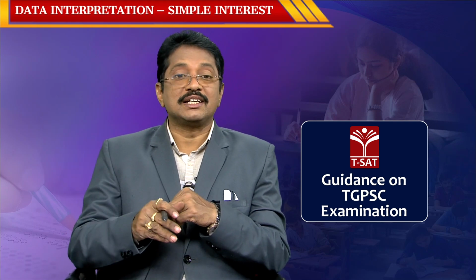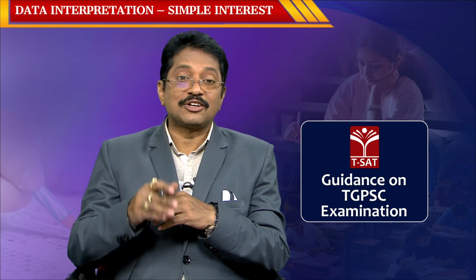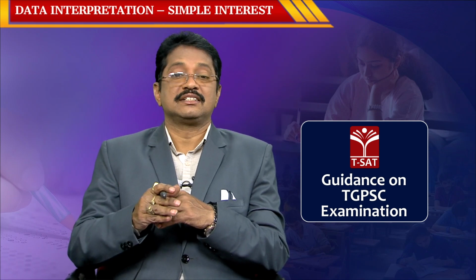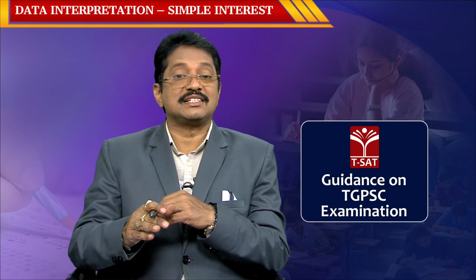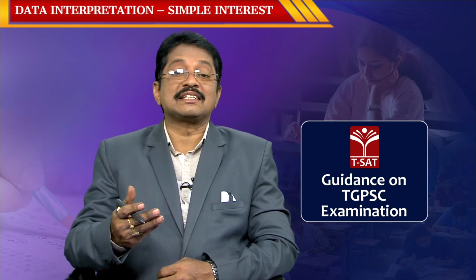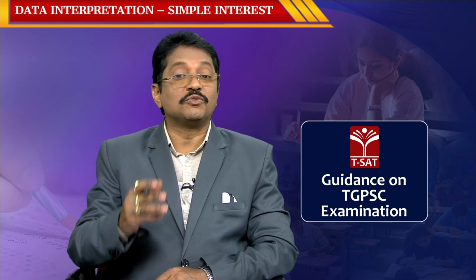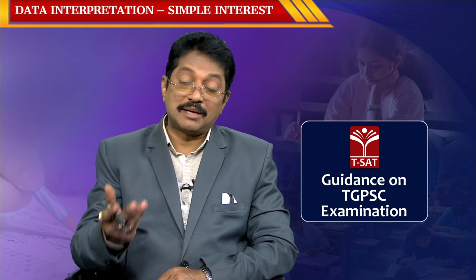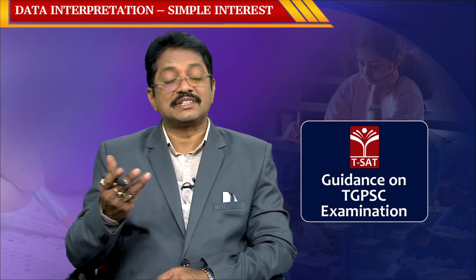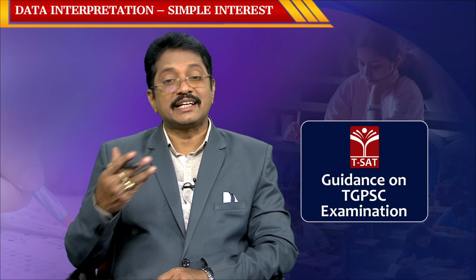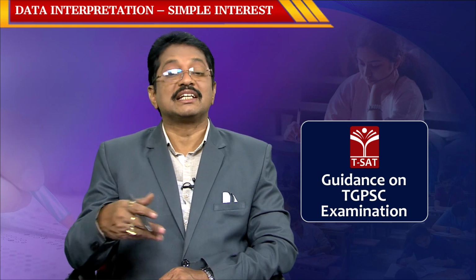Whereas, in compound interest, this 110 rupees, including interest with the principal amount for the first year, will become the principal amount for the second year. Means 110 will be the principal amount and 10% will be the rate of interest. Means 10% of 110 is 11 rupees.